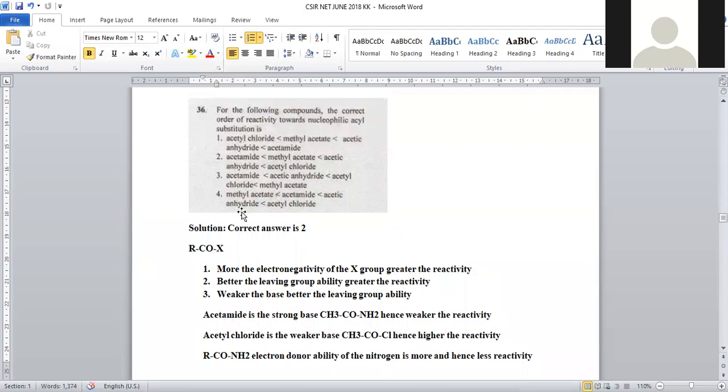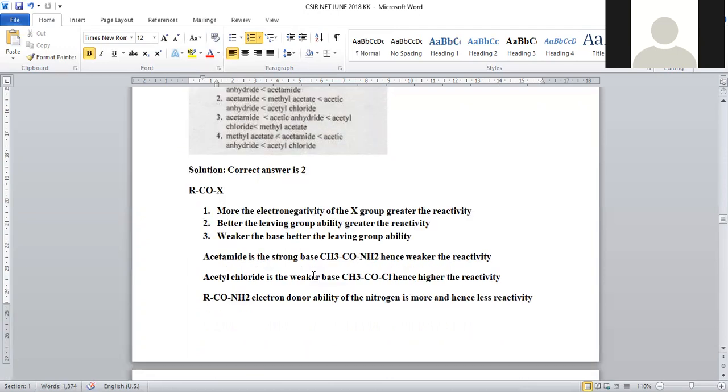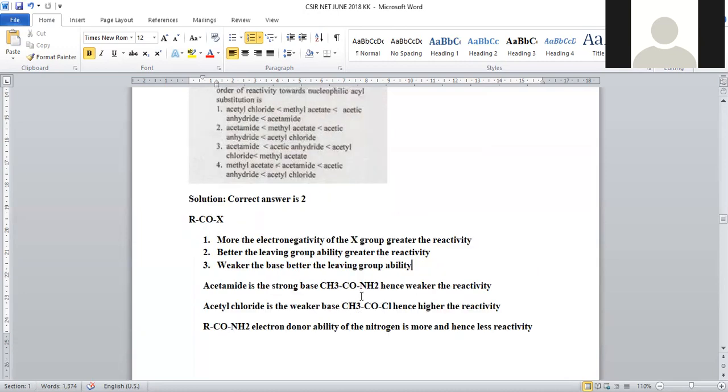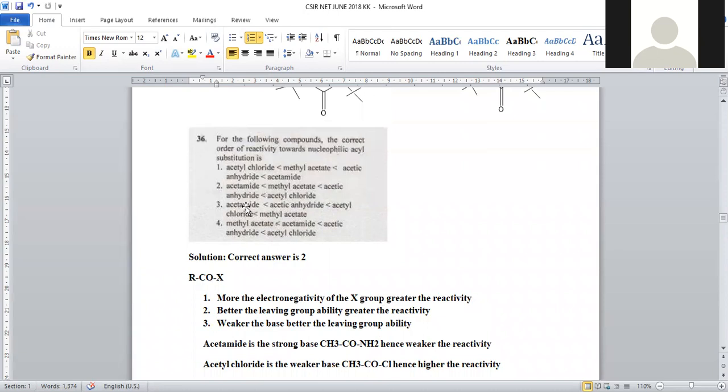Where can you find the least reactive amide? In option number 2 and option number 3. In both cases, amide reactivity is least. Instead, if a halo group is taken here, high electronegativity will be there and it will seek the electrons. This bond between carbon and chlorine will be slightly polarized towards chlorine, and the carbonyl group experiences electrophilic nature, being it is the weak base. Minus I inductive effect will be there on the chloro functional group. That's why this acid halide has the highest reactivity.